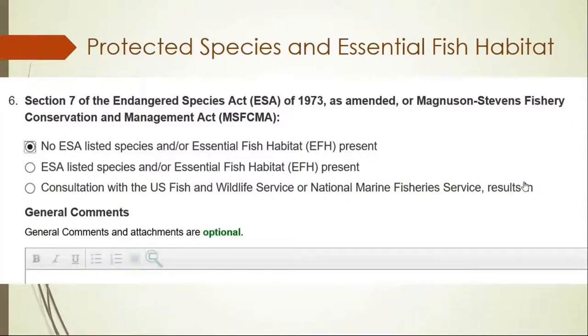FHWA projects require documentation of compliance with the Endangered Species Act and the Magnuson-Stevens Fishery Conservation Act, like I mentioned in the previous slide. A species evaluation is required for all environmental documents in accordance with FHWA's 2002 memorandum titled Management of Endangered Species Act, Environmental Analysis and Consultation Process. If there are no listed species in the action area, then an explanation outlining the methodology used to make that conclusion must be provided. This is also the same if there is no EFH in the project area.